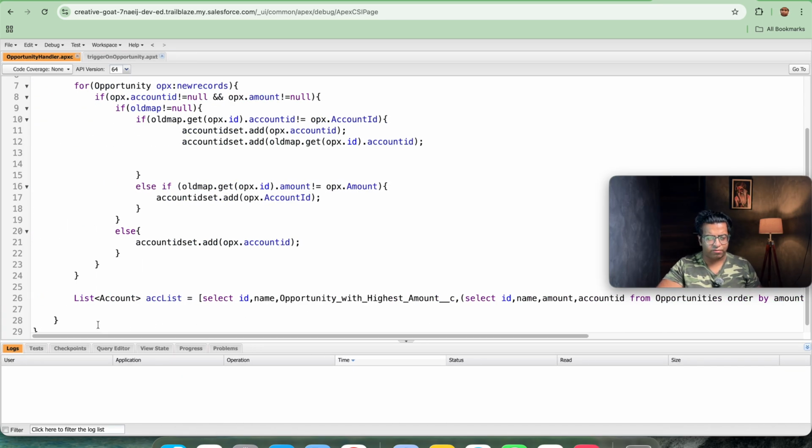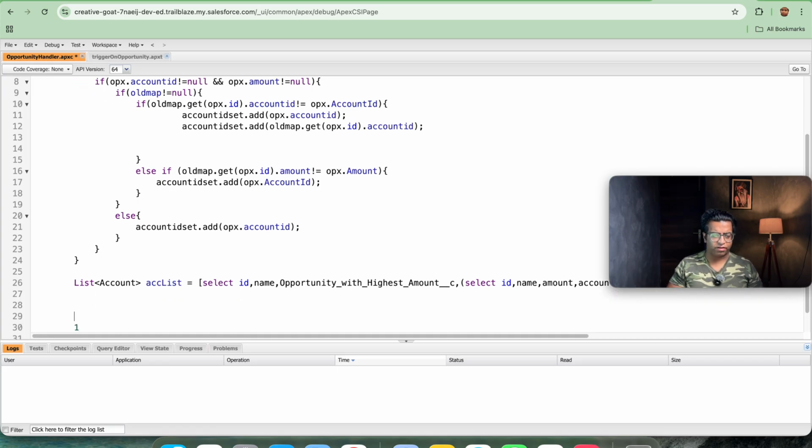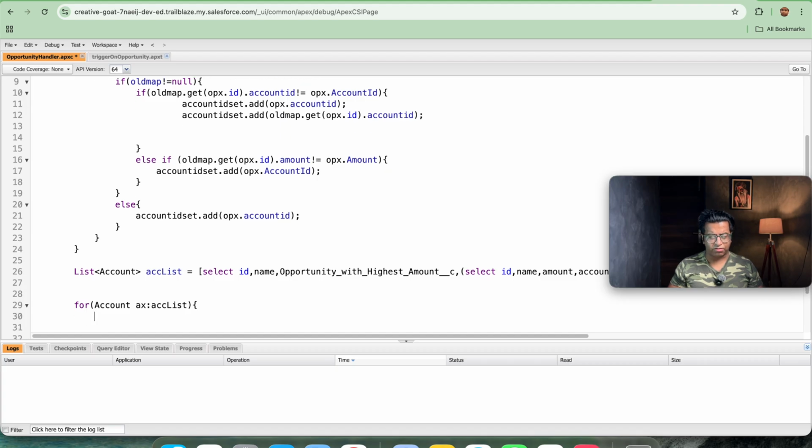Once we are done with this, our query got saved. Now it is time to do the final operation, that is iterating this for account AX column ACC list. Here AX will act as a account, so we finally need to update our account. A is equal to new account. This is the first thing.